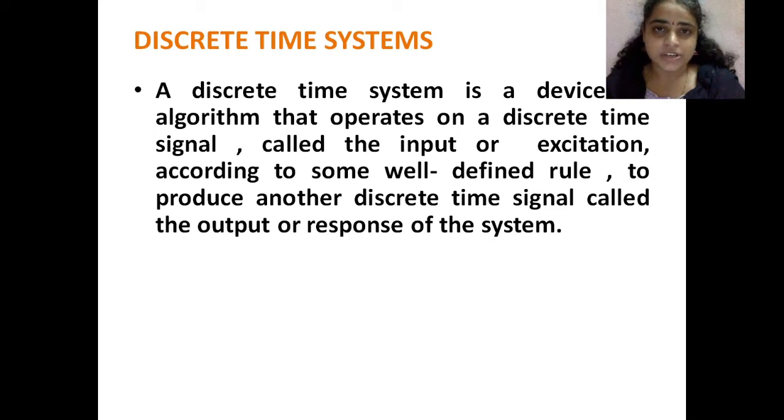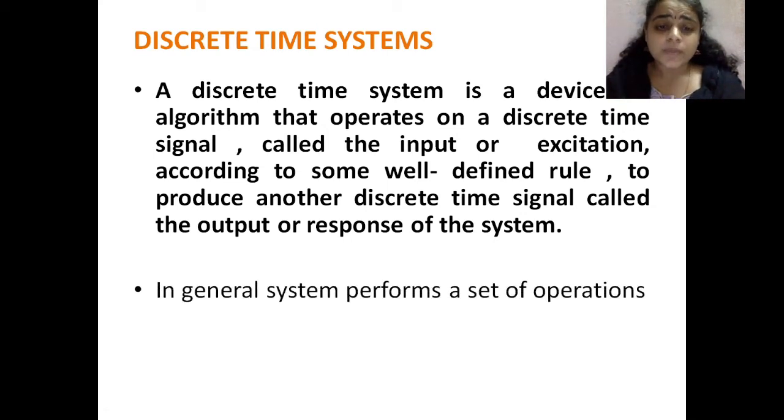input or excitation according to some well defined rules or set of instructions to produce another discrete time signal called the output or response of the system. These are called discrete time systems. So it is a physical device which has some set of rules, or else it follows some algorithm which takes a discrete time signal as an input, and depending upon the rules or the algorithm, it modifies the input signal and produces another discrete time signal called the response or output of the system. This is called a discrete time system.